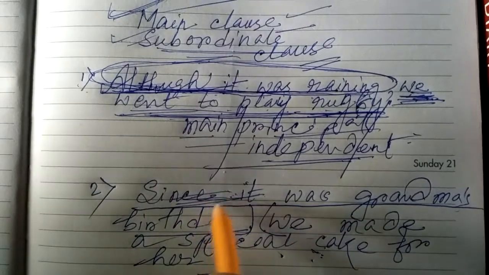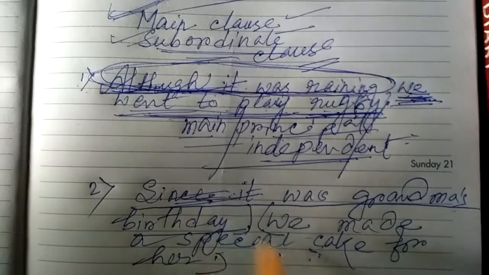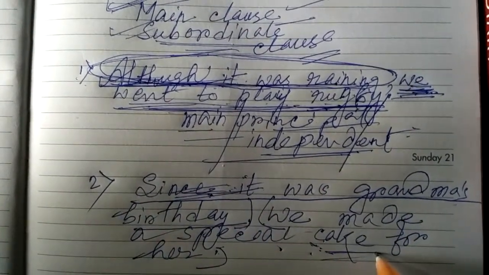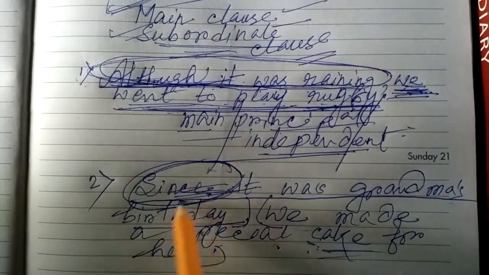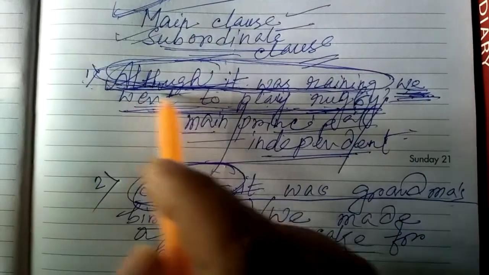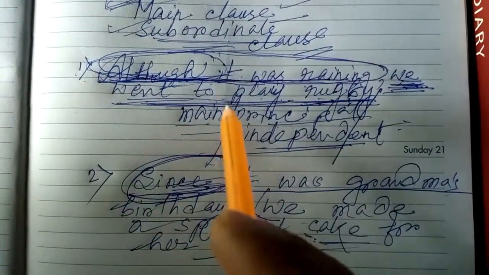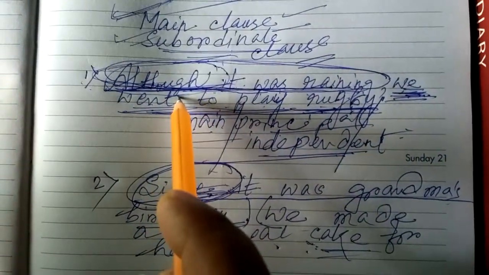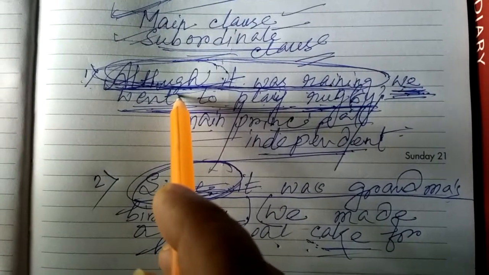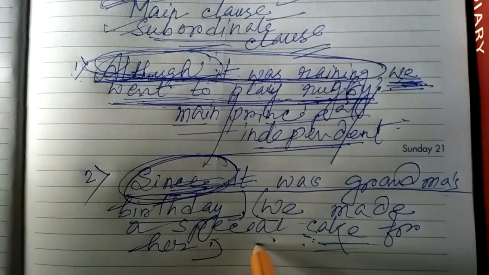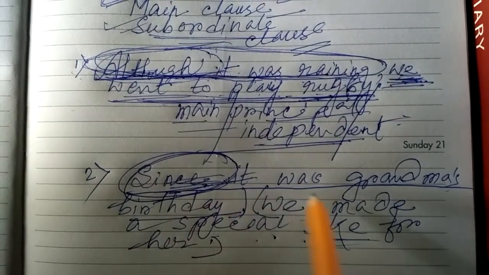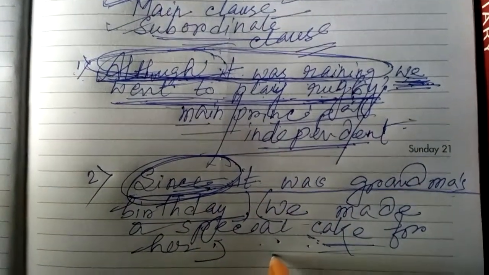That's why this is independent, and this is dependent or subordinate clause. So here we join these two sentences by using since, and here by using although. Here we get one principal clause and one subordinate clause, and the same in this case also.